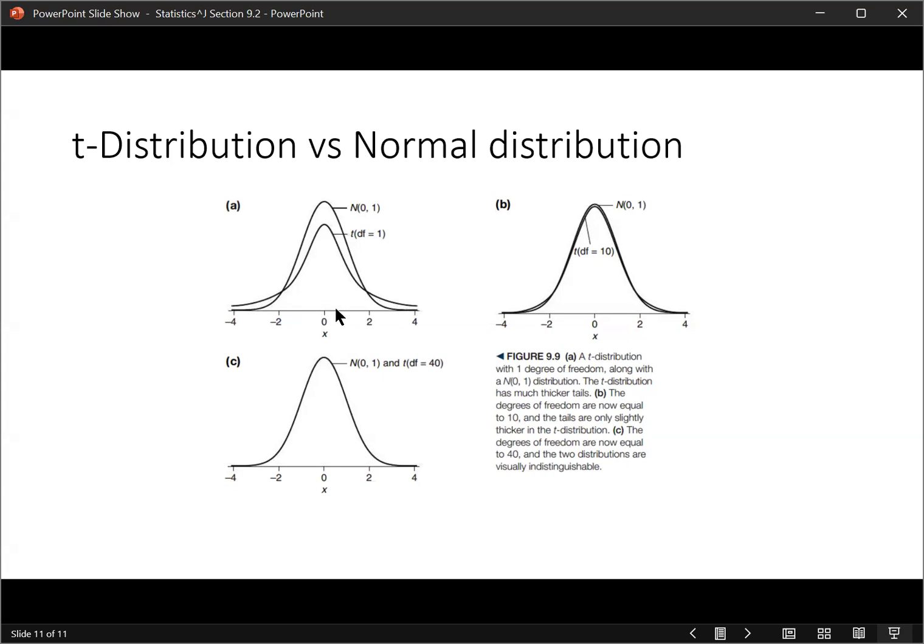Thicker tails. If you go up to just 10 degrees of freedom, which would be a sample of size 10, they're basically right on top of each other. And once you get to 40, they're indistinguishable. So this is just an FYI that normal distributions, which is what we would use if we had the population standard deviation, are not really that different from the t distribution. It's a subtle change, and we'll have to take it into consideration when we do problems, but it just adds one small extra step to the problems we do in the future.